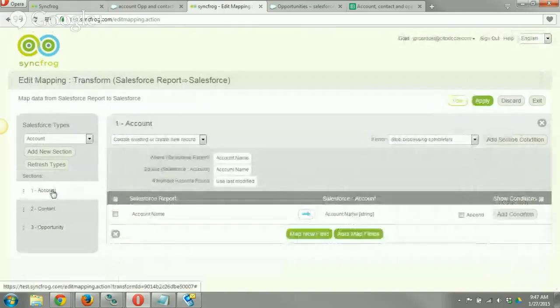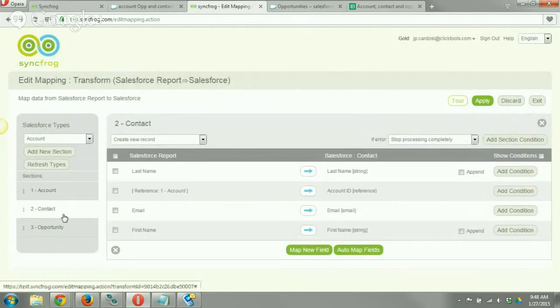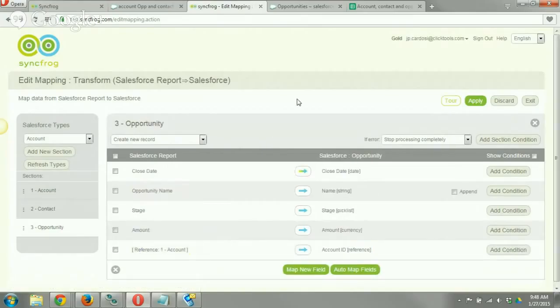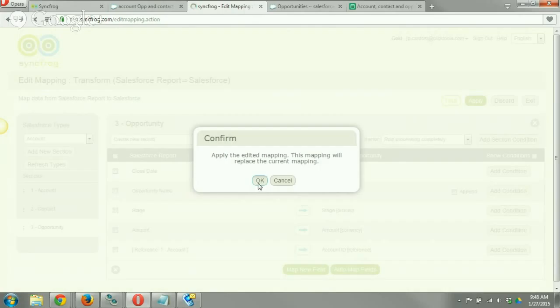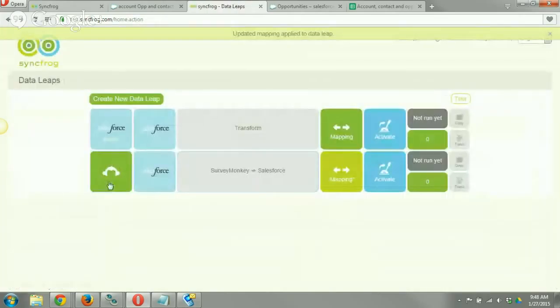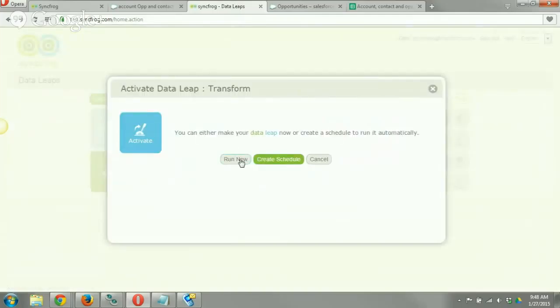All right. So as we're doing update existing or create new, this is our first statement, and then it's going to go ahead and use that first part in this one and also in this one as well. So I'm going to go ahead and apply this. Click on OK here. So now we have our transform here. Now I'm going to click on activate, and we'll click on run now.